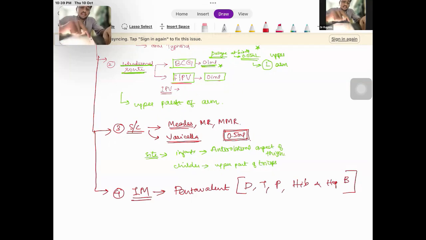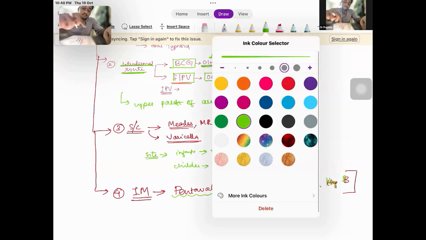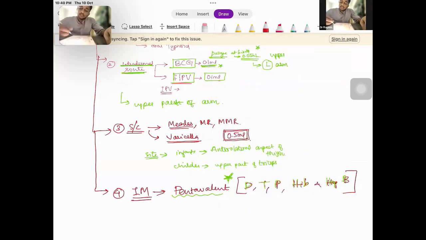It can be asked as a question. So what do you mean by pentavalent vaccine is another question. It contains diphtheria, tetanus, pertussis, the DTP, the H influenza B, and the hepatitis B. So these are the constituents of the pentavalent vaccine. So naturally, the DTP, the TT, the TD, all are what?